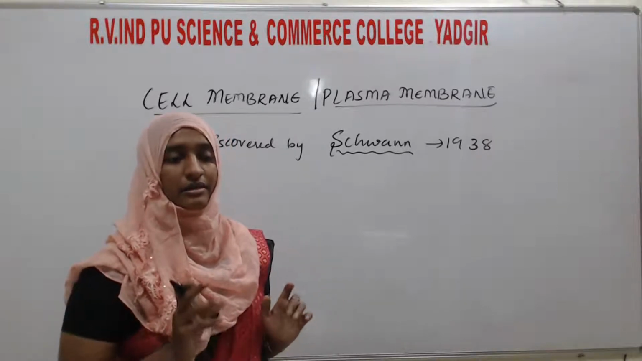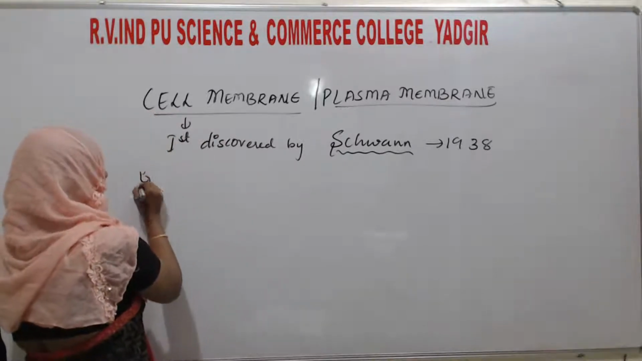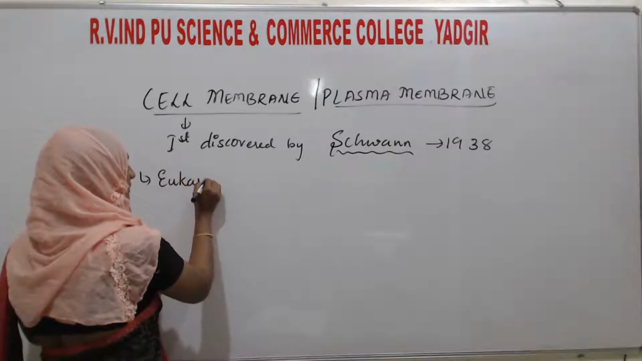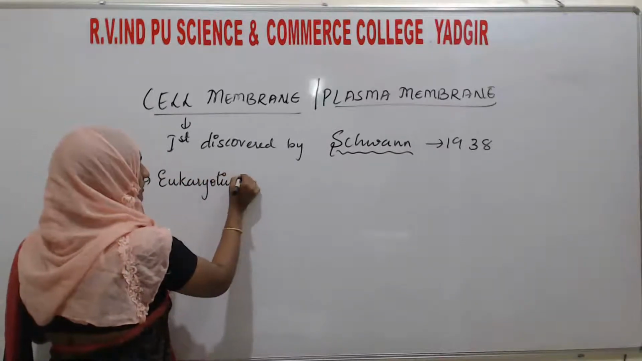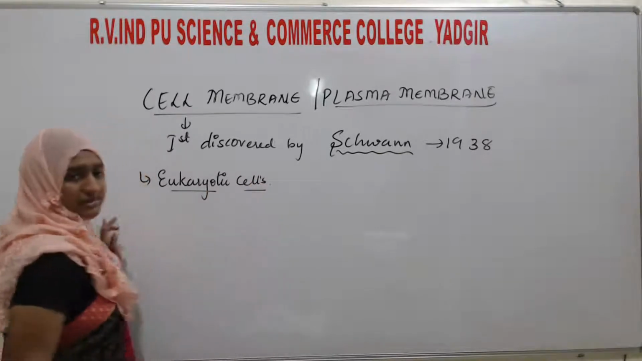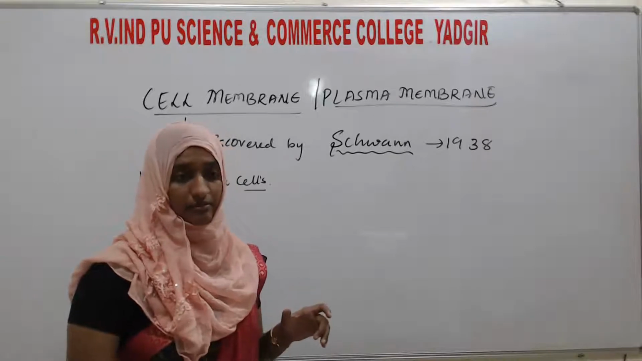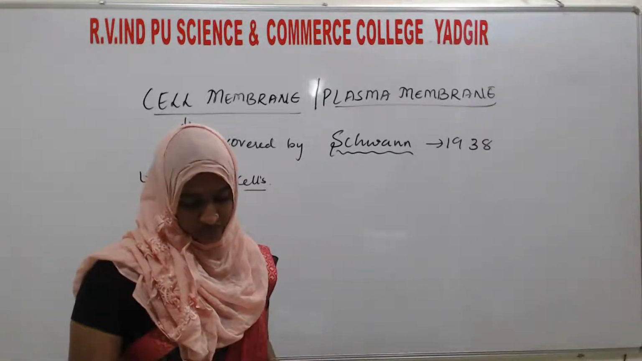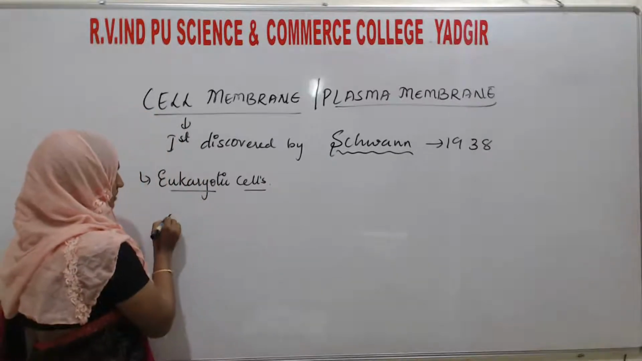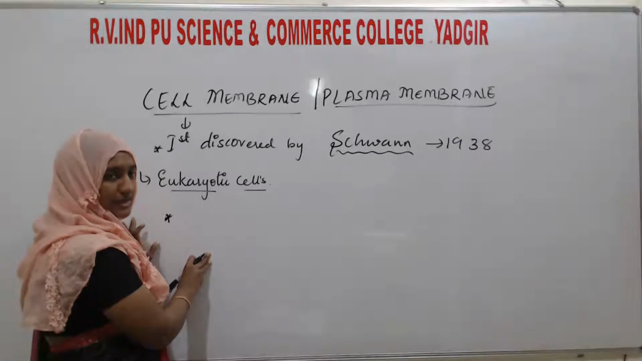And here the cell membrane or plasma membrane is found. This is one of the cell organelles found in the eukaryotic cell. In which type of cells is it found? It is found in eukaryotic cells. And the term cell membrane was first given by Nageli and Cramer. This is about the discovery of the cell membrane or plasma membrane.